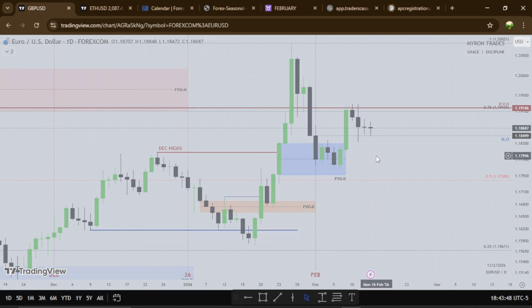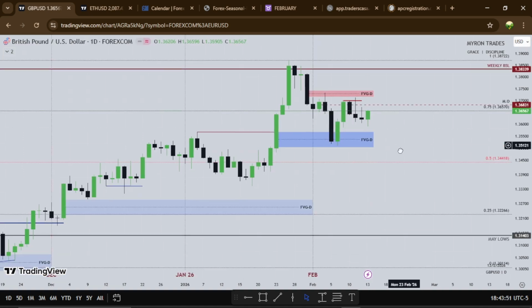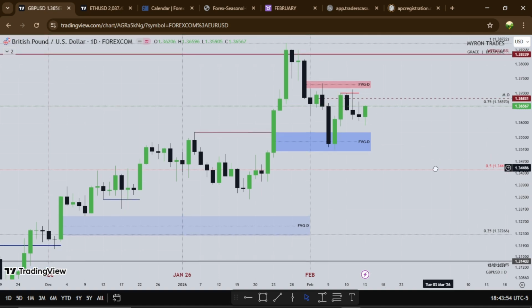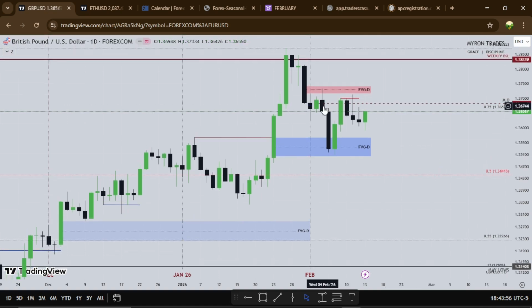And for pound, so pound also had a range bound week as well. So we see Monday going higher, Tuesday trades lower, Wednesday trades higher. I was watching this fair value gap to see if price wants to trade above, then act as support to go higher, right? So we see Wednesday closing like this, then we see Thursday, and we see Friday trying to close bullish, right? So for the new week, still pretty neutral on euro, on pound.